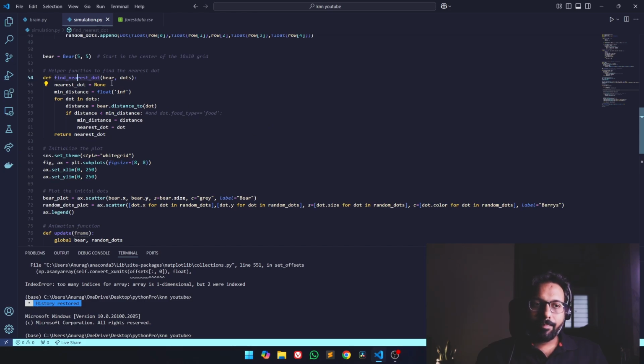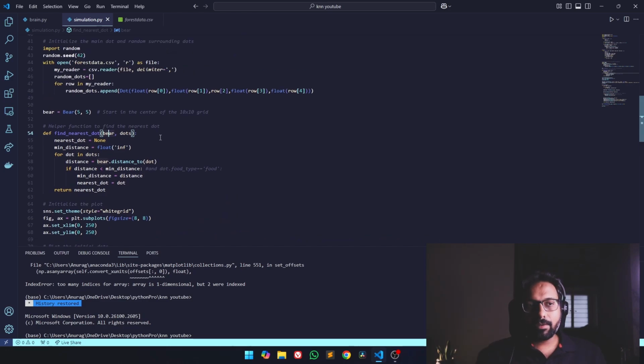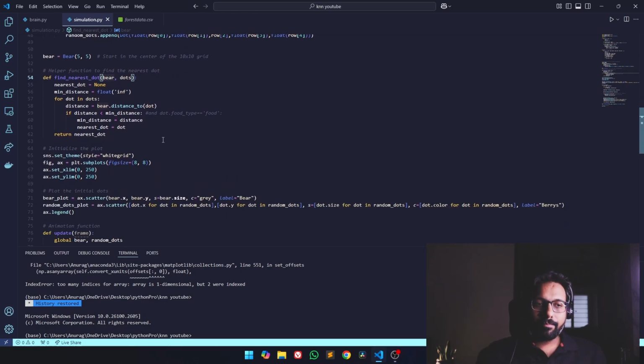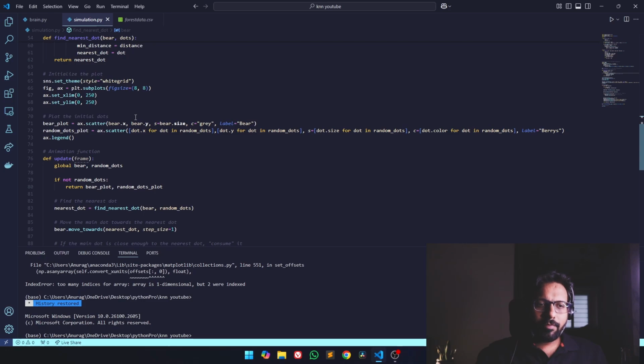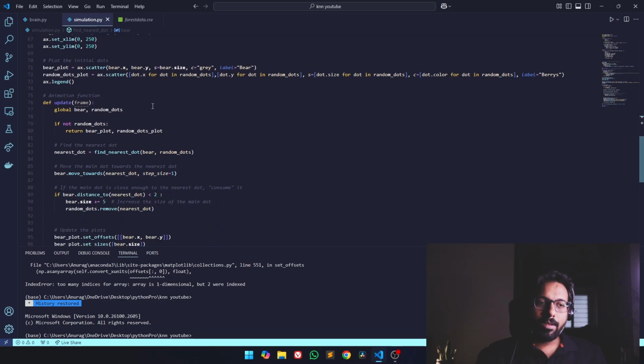Our next function, outside of the class, is find nearest dot, or we can say find nearest berry. It takes two arguments, the berries' coordinates and the bear's coordinates, and it will find the nearest dot across all the data we have initialized from our file. After that we are doing just visualization. I have used the Seaborn library so that we can visualize how our bear dot is moving towards the different berries and how it is behaving.